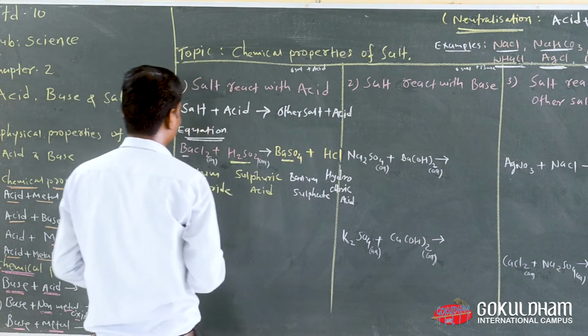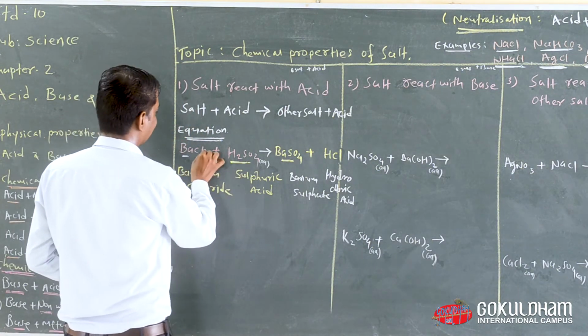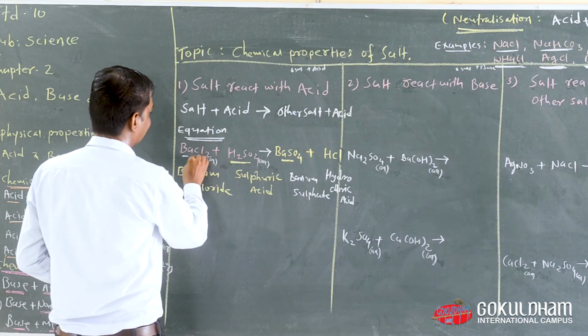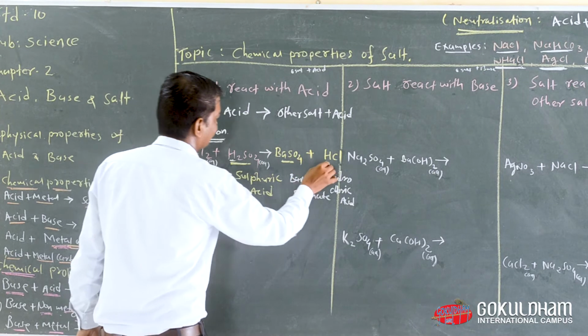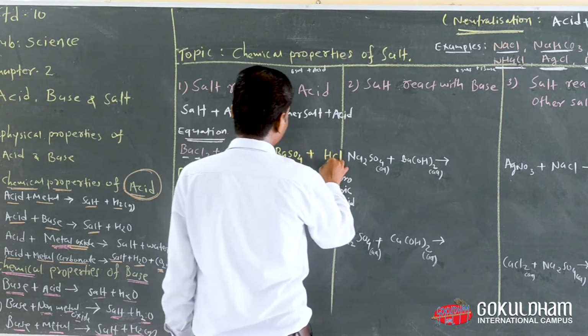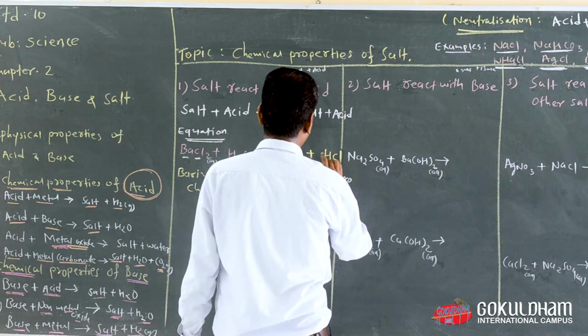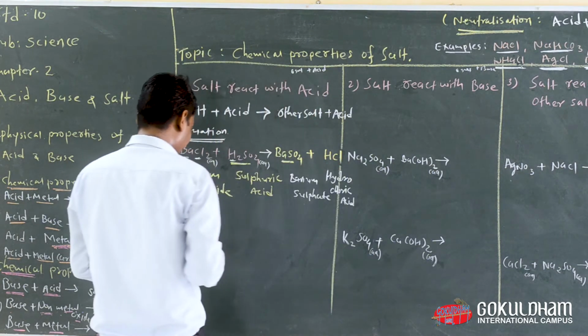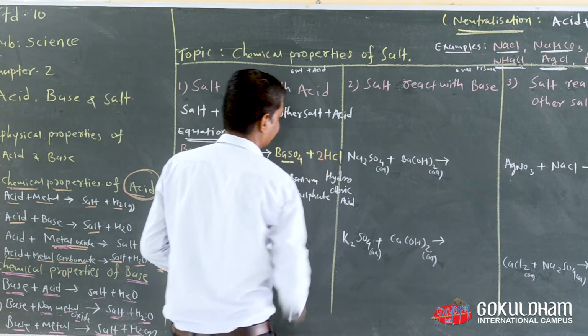Okay, now let's see, our equation is imbalanced because we have two chlorine and two hydrogen on the left-hand side, but on the right-hand side we have one hydrogen and one chlorine. That means our equation is imbalanced. So when we write a 2 here, we balance our equation.